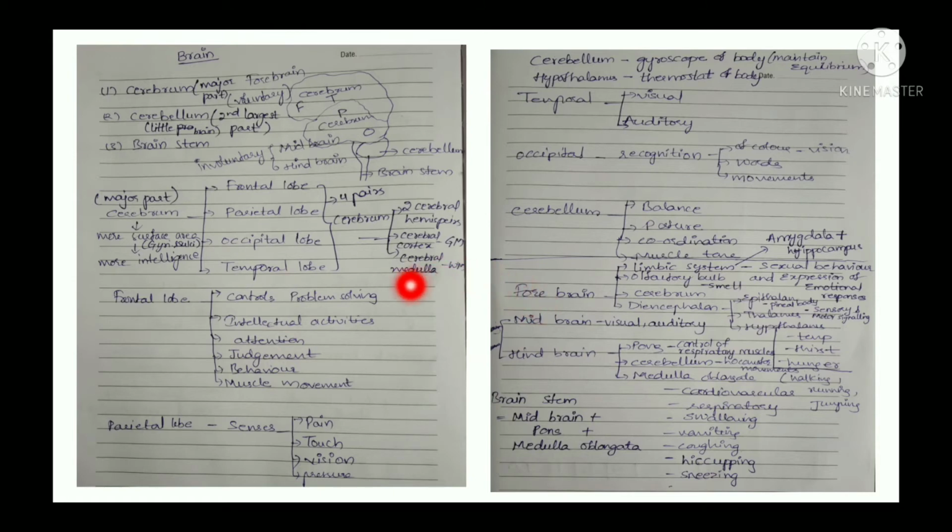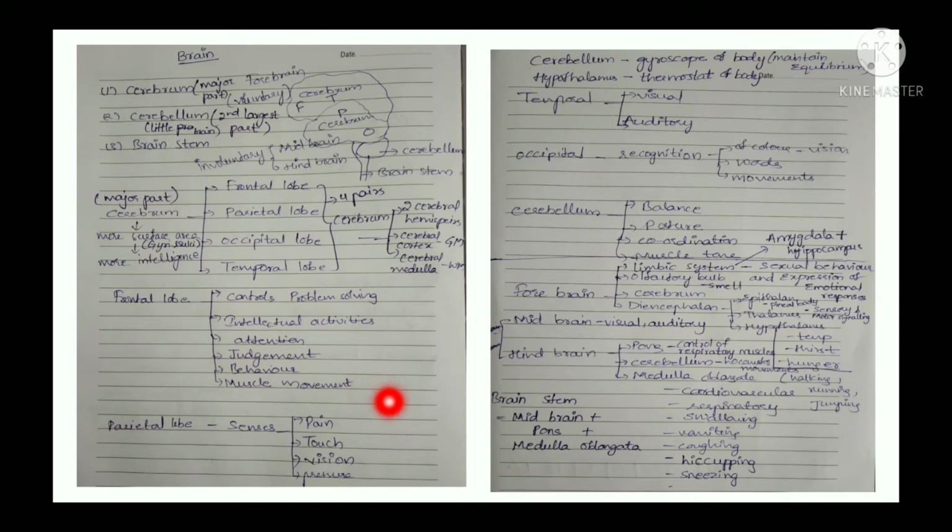So till here the cerebrum part is completed, and next we come to the frontal lobe. The frontal lobe keeps control over problem solving and intellectual activities, attention, judgment, behavior and muscle movement. All these are controlled by the frontal lobe. And then the parietal lobe.